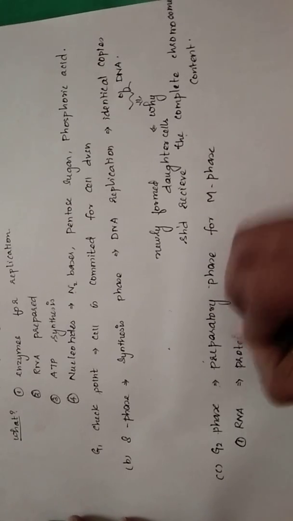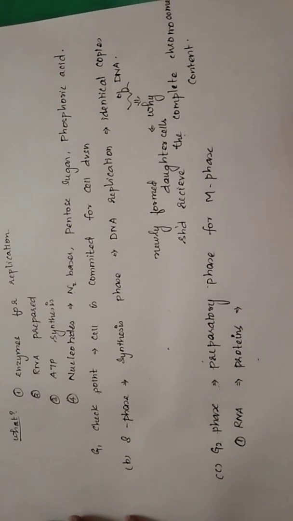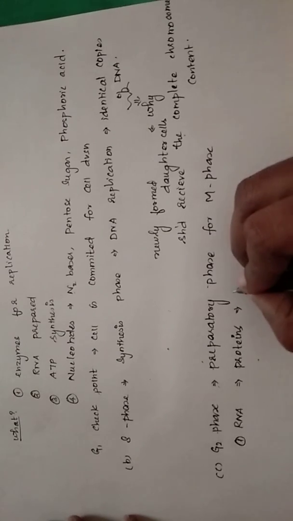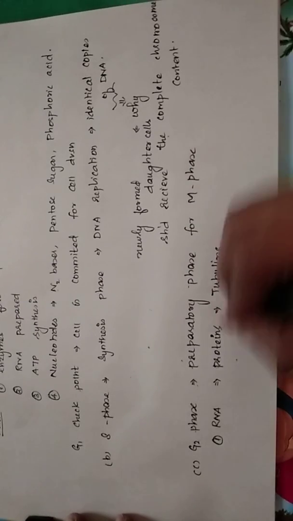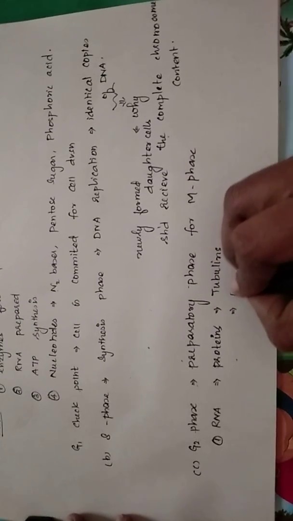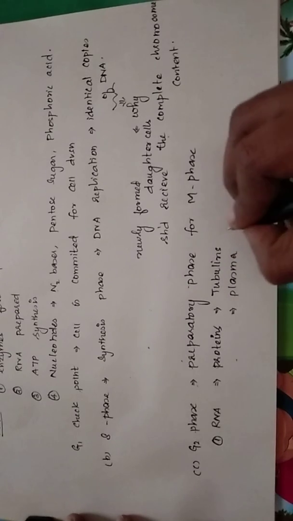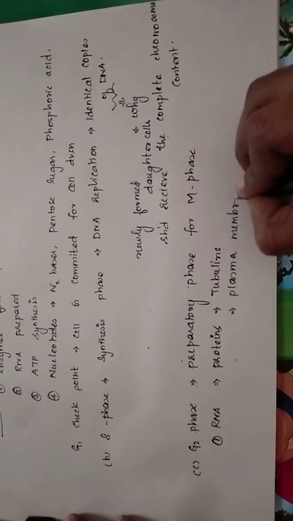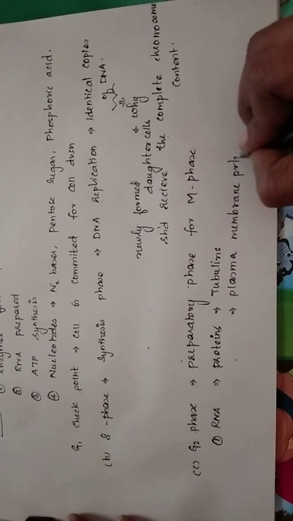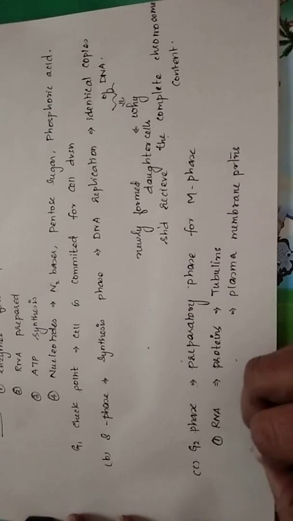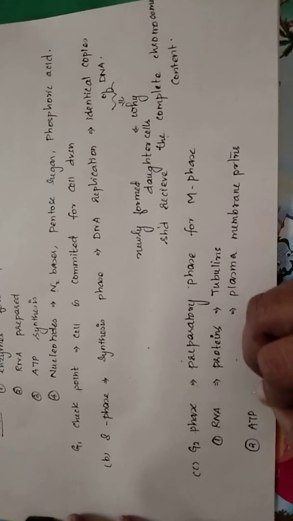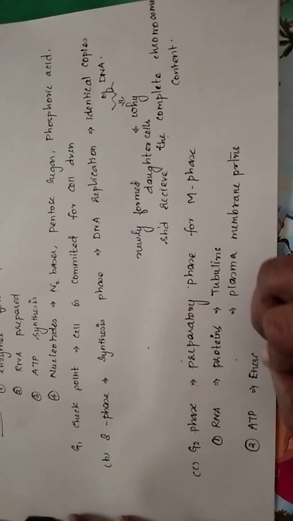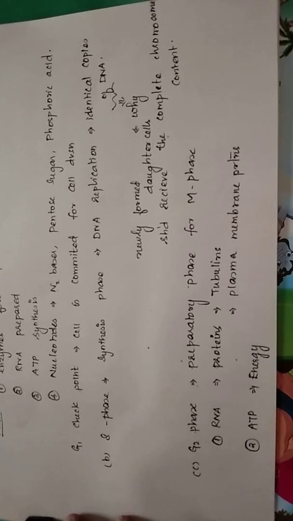So what are the proteins that are required for M phase to occur? The proteins that are mainly required are the tubulin proteins for formation of aster rays, spindle fibers, etc., and the plasma membrane proteins. Because cell division is going to occur, a new plasma membrane has to be formed. So plasma membrane proteins are also kept ready by the cell. So these are substances that are formed. And ATP is an energy source which is going to be used by the cell for the cell division process.